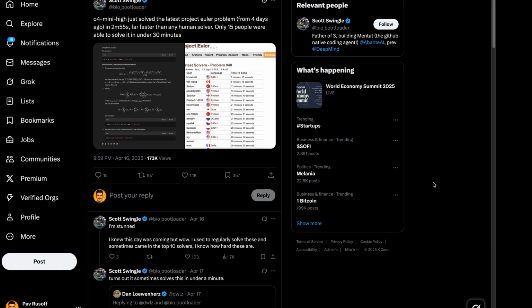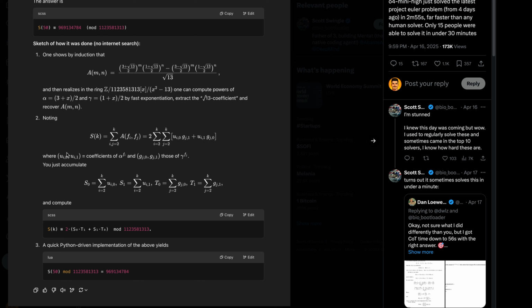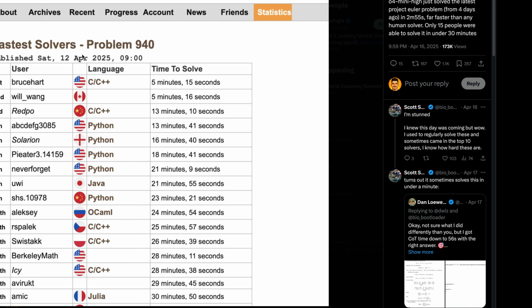Look at this. o4 Mini High solved the latest Project Euler problem in under 3 minutes. For context, Project Euler problems are notoriously challenging mathematical puzzles, and only 15 humans solved this one in under 30 minutes. So the smaller model outpaced human experts in both speed and accuracy.